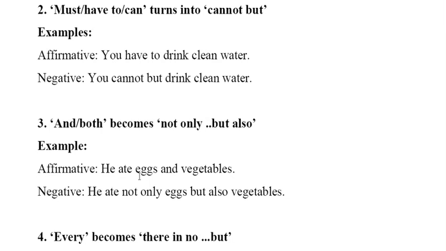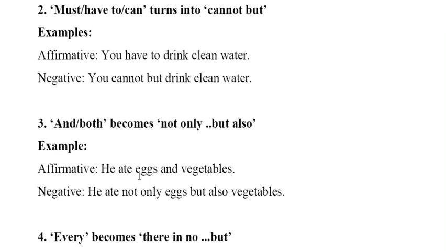Number 3 says: and, both become not only but also. If we find and or both in an affirmative sentence, to change it to negative we'll take not only but also. Affirmative: he ate eggs and vegetables.